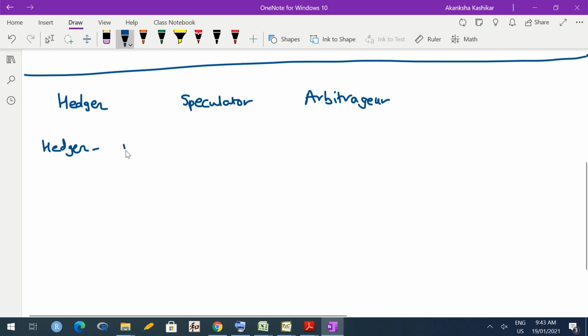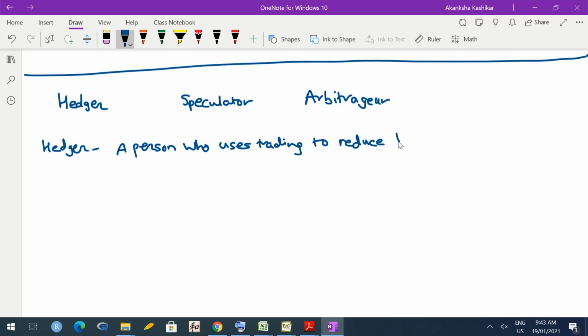So a hedger is a person who uses trading to reduce the losses, okay, so like an insurance. A person who uses trading to reduce the losses due to uncertainty. So this is exactly like insurance.